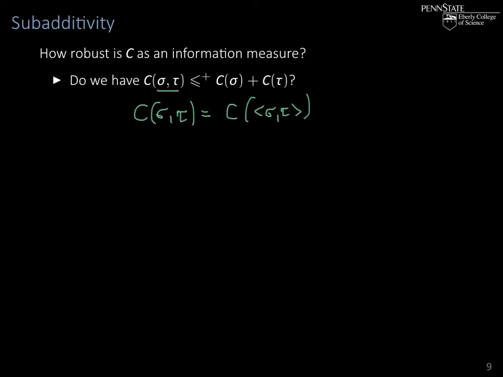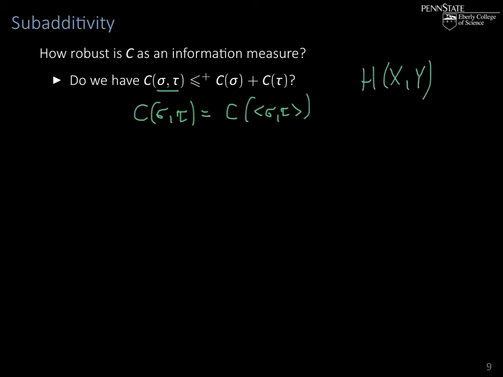So the complexity of a coded pair, what is the information content of it? Well, it should not be more than the information content contained in sigma and in tau. So does this hold? It does hold in the case of entropy, as you can easily see. If we replace C by H and look at the joint entropy, you can easily verify this. So does it hold for C?